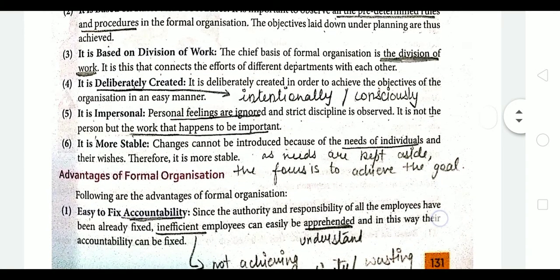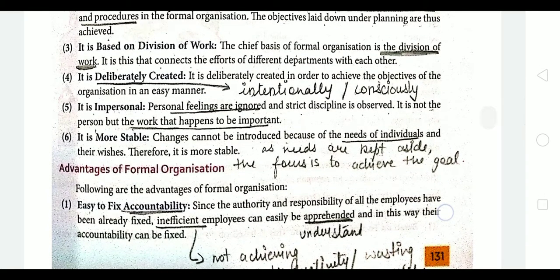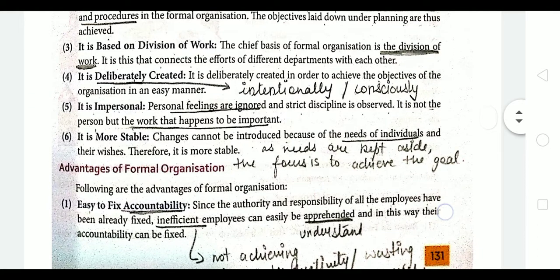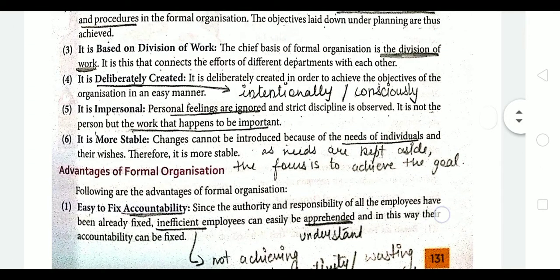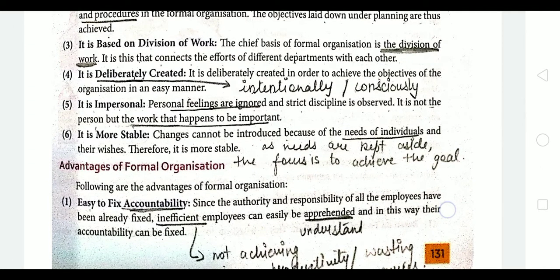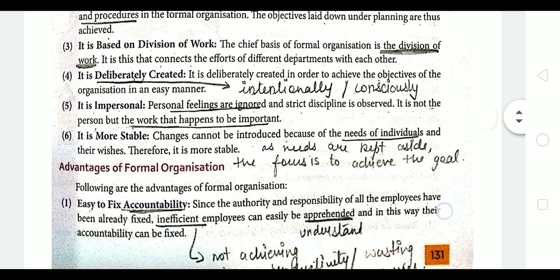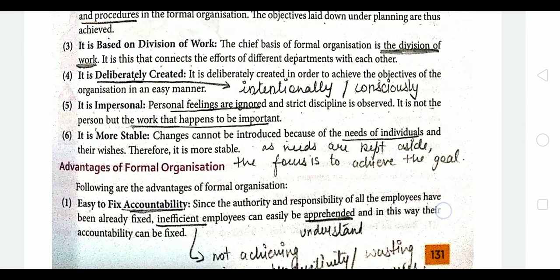Next, it is impersonal. Now, personal feelings are ignored, right? We cannot directly go and get into contact with the top level management or our super seniors like that. So, to whom we are accountable, to whom we are responsible, what authority we have, according to that authority we can contact. So, if we are allowed to contact the superior, we will be contacting the superior, no one else other than the superior.